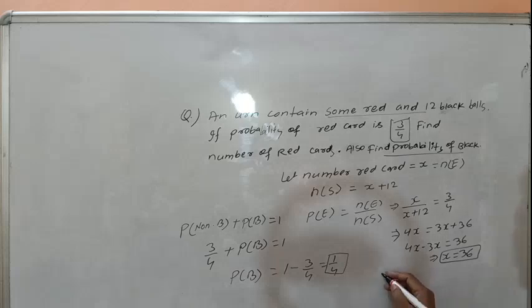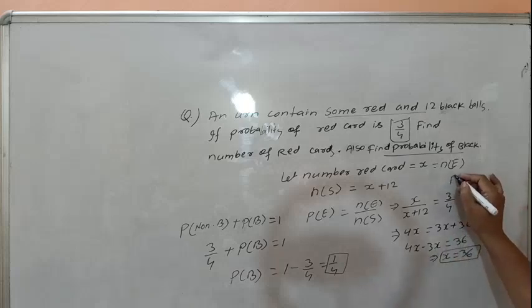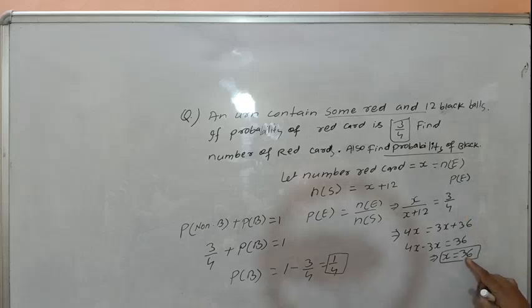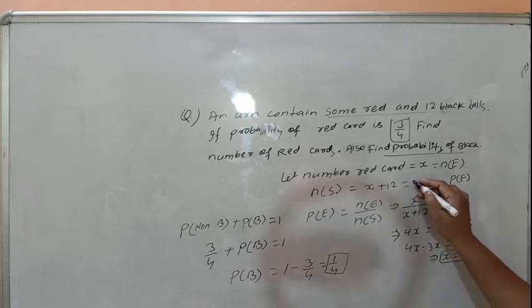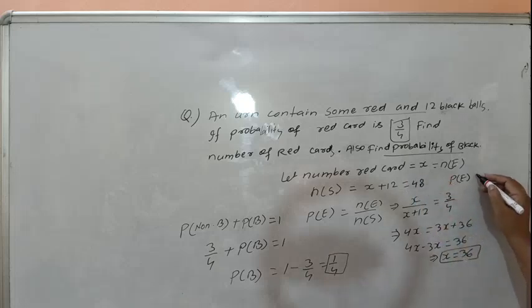Also we can find it directly by applying the direct formula. The total number of red cards is 36 and black cards is 12. Then the total sample space will be 48, and we have to find the probability of black card. That means it will be 12 over 48, that is 1 by 4.